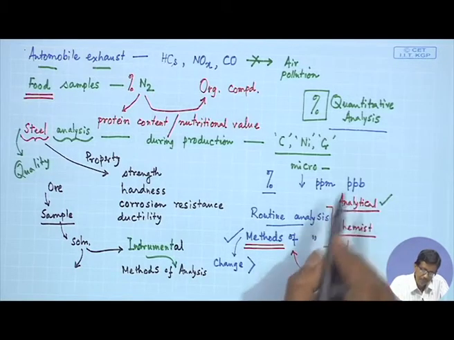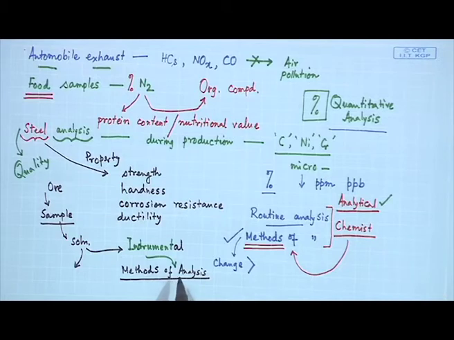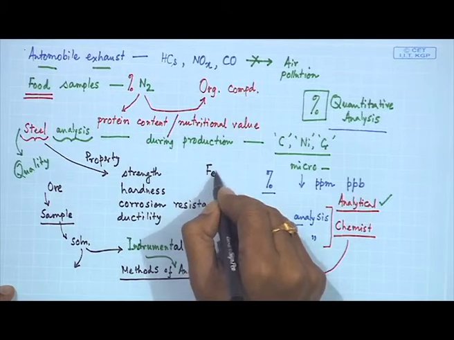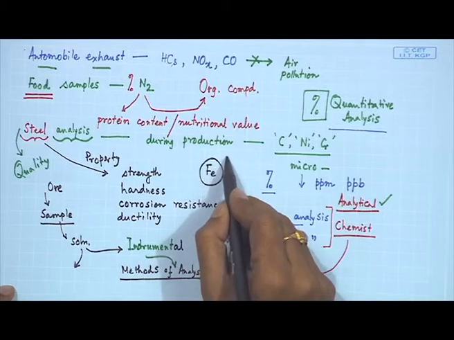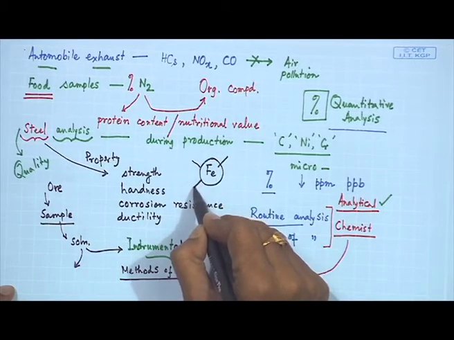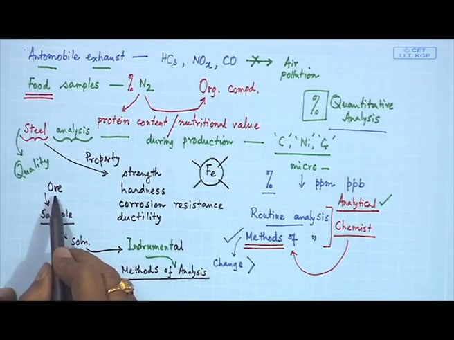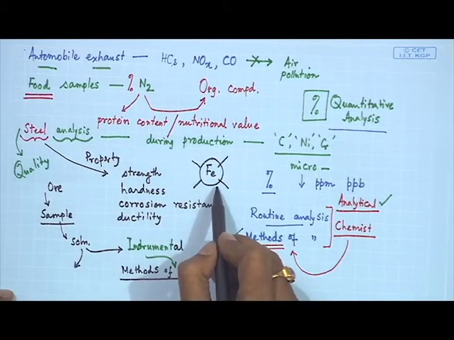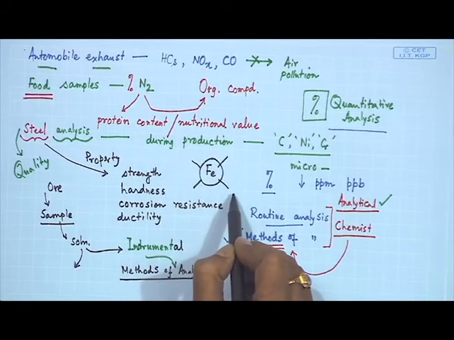So, analytical chemistry has a good role to play in introducing a new method of analysis. Take the iron we have been talking about from the very beginning of this class: depending upon its source, whether the iron is coming from an ore sample, a steel sample or a blood sample, we have to devise a particular methodology for the analysis.